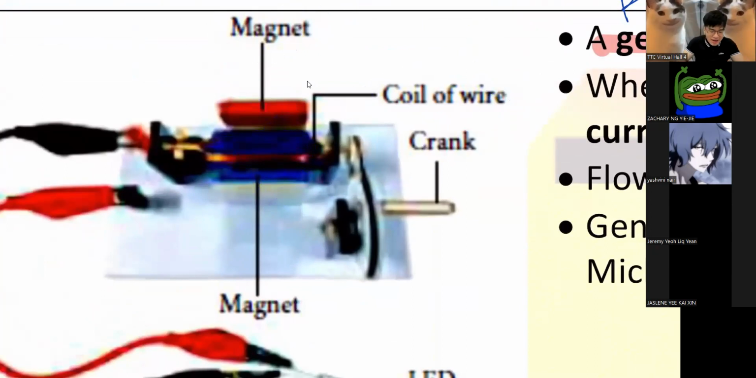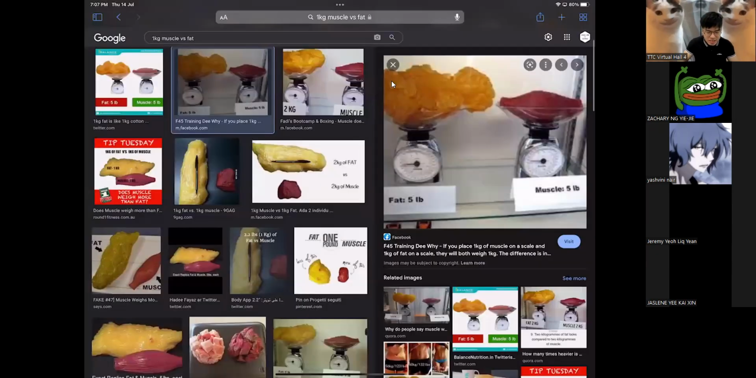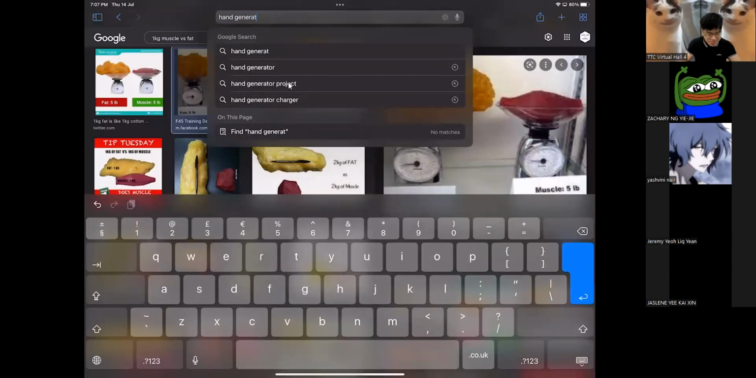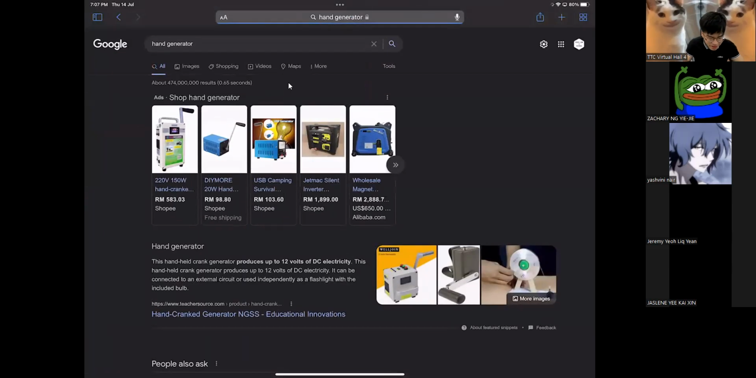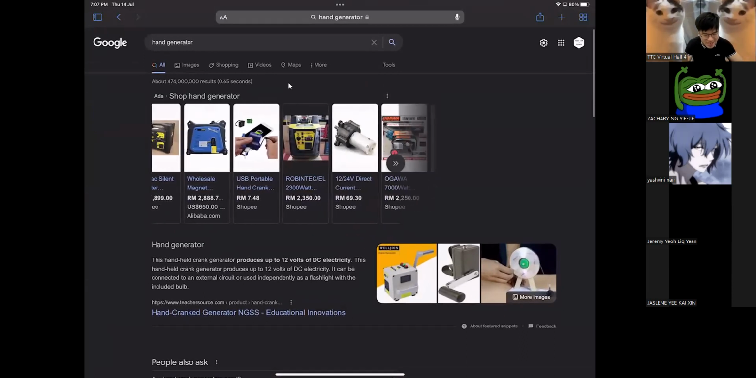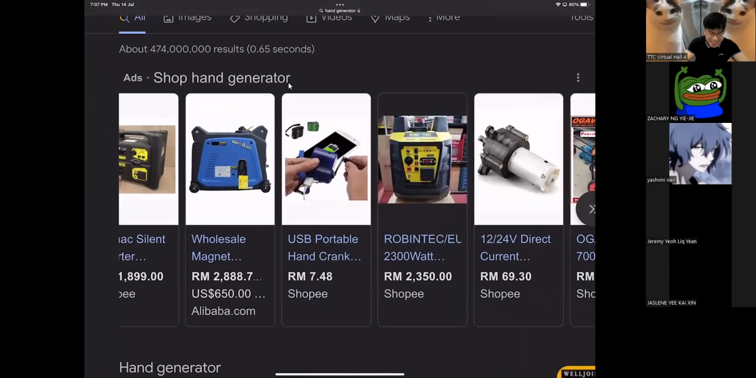I don't care what the size is, guys. Let's look at a hand generator. What is this? This is a hand generator. You can actually buy this thing. If you are too free, you can actually buy this thing.